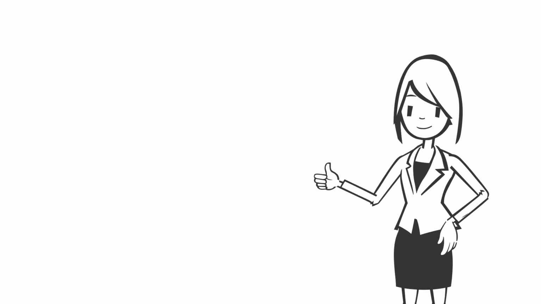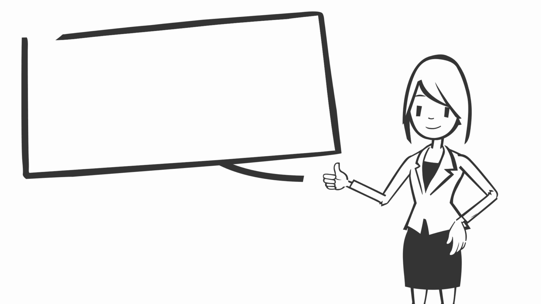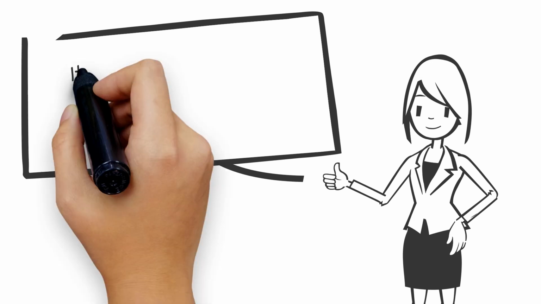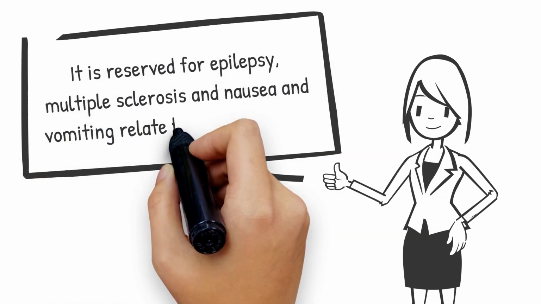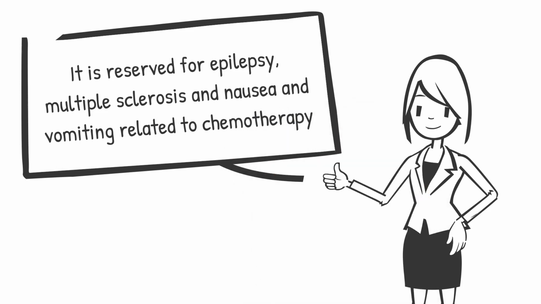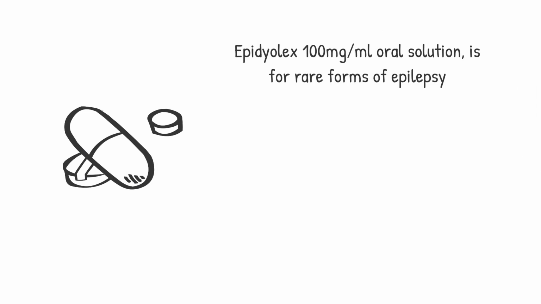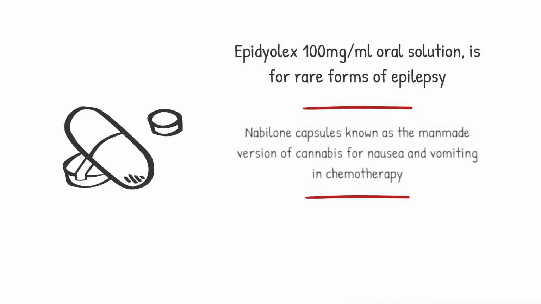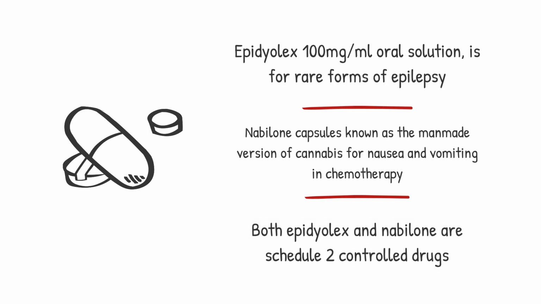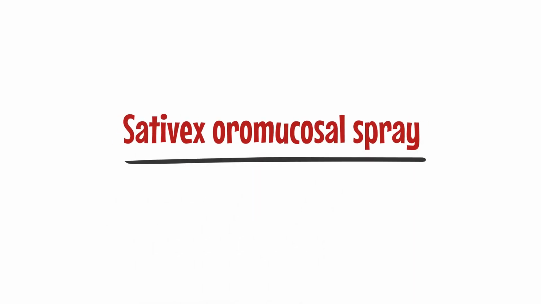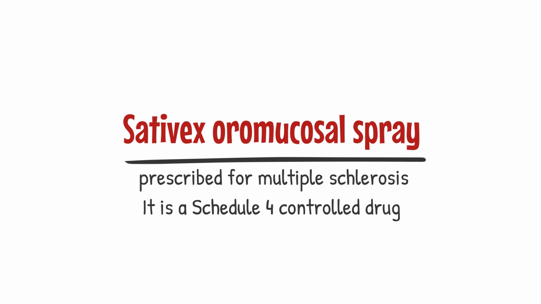However, cannabis-based medicine is available on prescription, usually initiated by a specialist. It's reserved for epilepsy, multiple sclerosis, and nausea and vomiting related to chemotherapy. Epidiolex oral solution is for rare forms of epilepsy. Nabilone capsules, known as the man-made version of cannabis, is reserved for nausea and vomiting in chemotherapy. Both Epidiolex and Nabilone are Schedule 2 controlled drugs. Sativex oral mucosal spray is prescribed for multiple sclerosis. It's a Schedule 4 controlled drug.